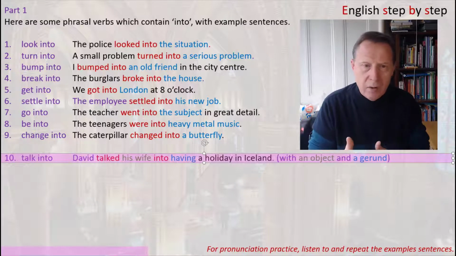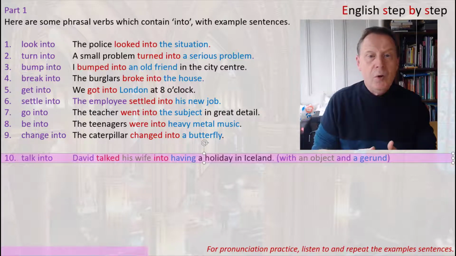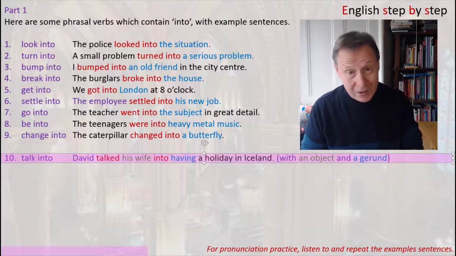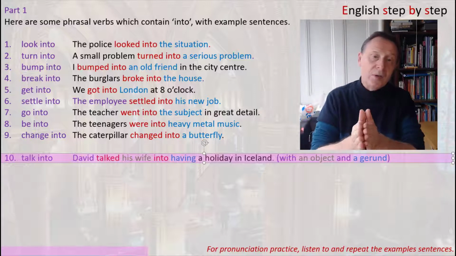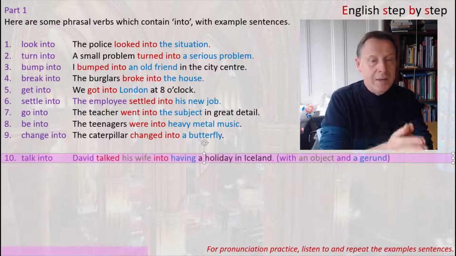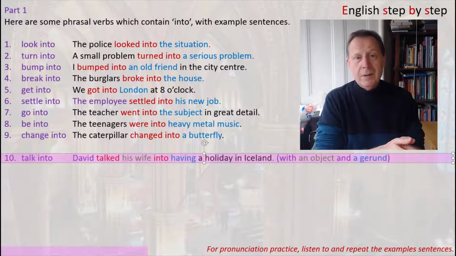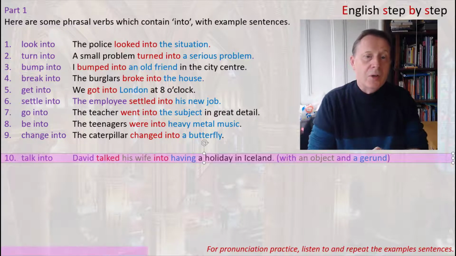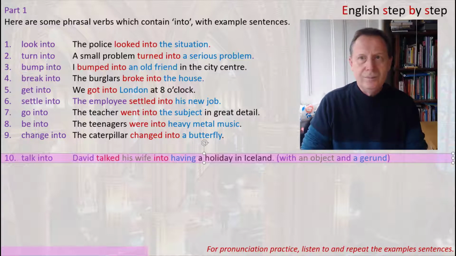He changed her mind. So if you talk somebody into something, you have to persuade them or convince them that something is a good idea. Another example, you could say, the doctor talked the patient into taking the medicine. If the patient didn't want to take the medicine, but then the doctor changes his mind, then you say, talking into. So those are the meanings of the phrasal verbs.